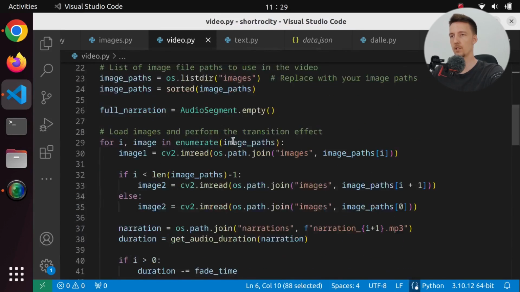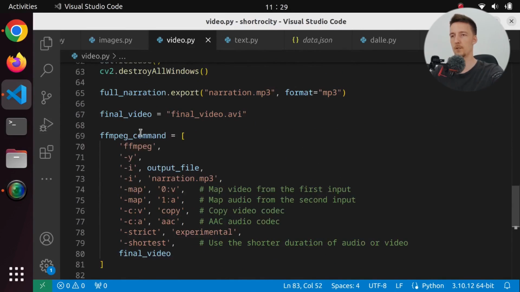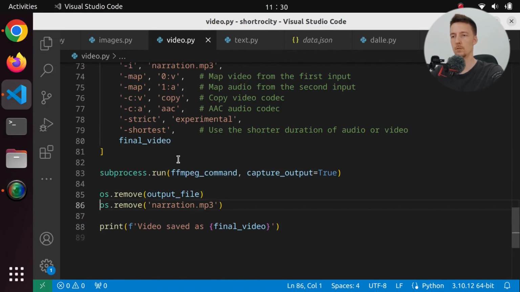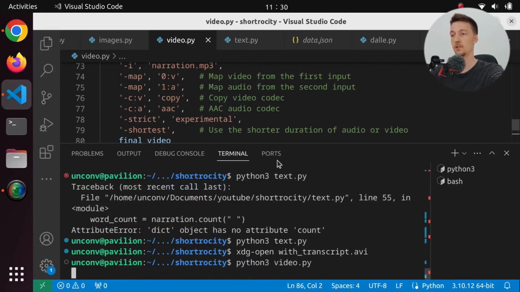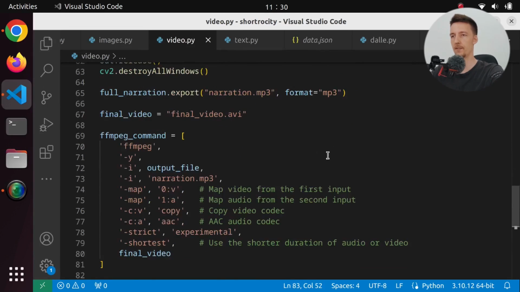So for now I will just copy from my video this part where I'm using FFmpeg to actually do it. And do I have narration.mp3? I don't. So I'm going to not remove this narration, and I will run this python3 video.py just to get the narration file, and then I can run this thing.